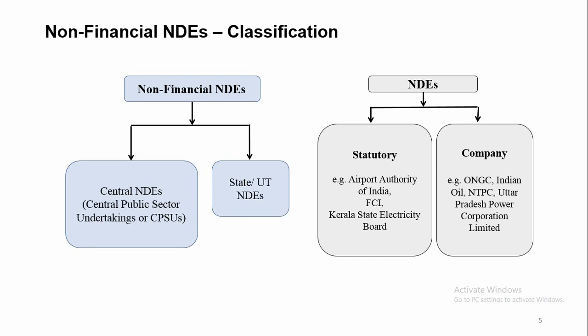Non-departmental enterprises consist of companies registered with the Ministry of Corporate Affairs under the Companies Act 2013, like ONGC or IOCL, as well as statutory corporations set up under special enactment of Parliament or state legislatures, like Food Corporation of India, Kerala State Electricity Board, etc. NDs are further classified as central ND or state ND according to their ownership, that is, whether they are owned by state government or central government.